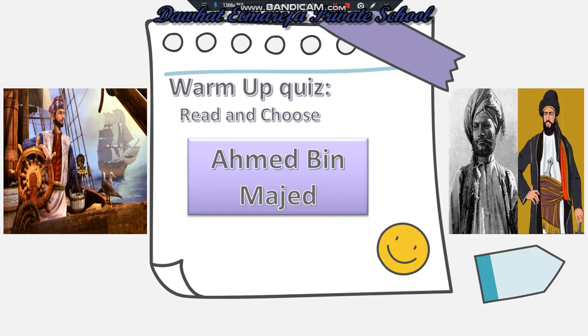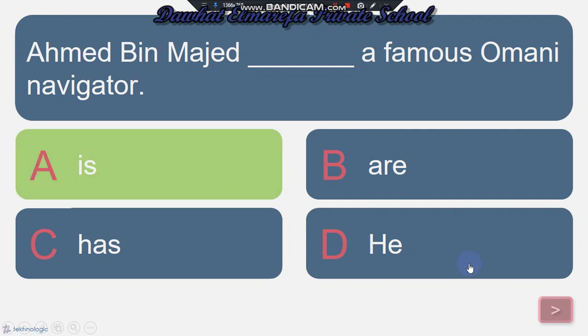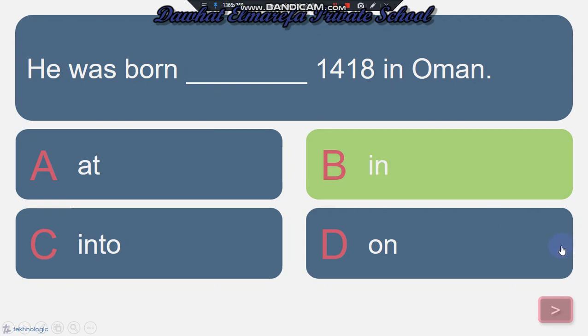Now let's answer this quiz quickly. We have the first question here. Ahmed bin Magid, a famous Omani navigator. Ahmed bin Magid is or has he? Yes, excellent. The answer is is. Next, he was born 1418 in Oman. With the dates, I can use the preposition. Preposition what? Yes, excellent. In.